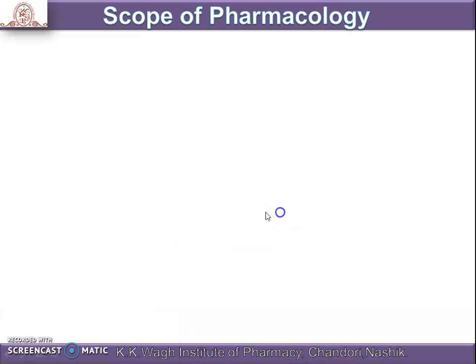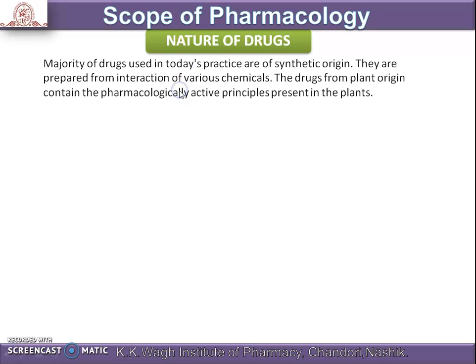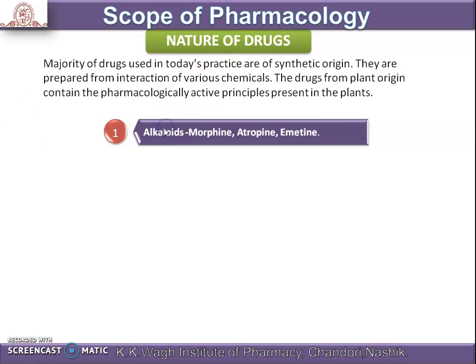The next one is the nature of the drug. We studied the different sources, but what is the nature of the drug? The majority of drugs used in today's practice are of synthetic origin. They are prepared from the interaction of various chemicals. Drugs of plant origin contain the pharmacologically active principles present in the plants. First are the alkaloids. Examples are morphine, atropine, emetine.